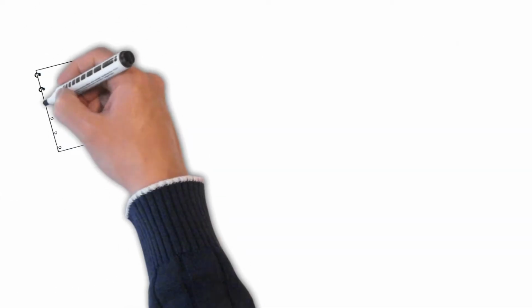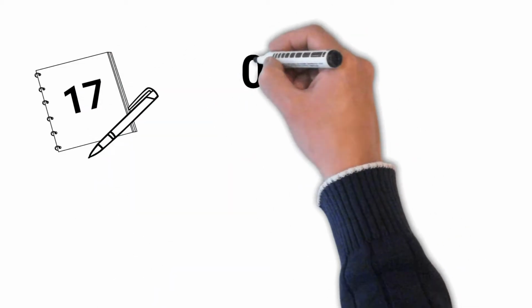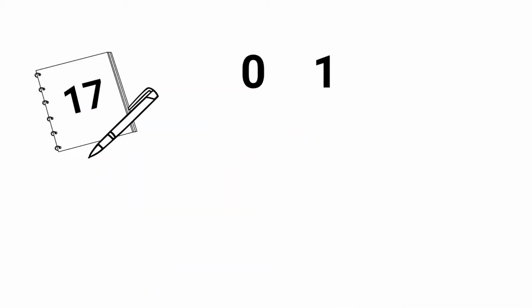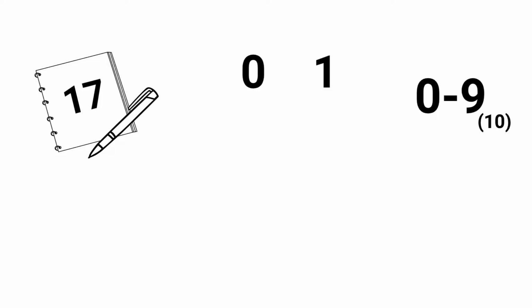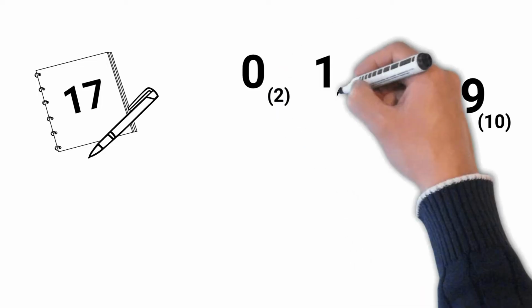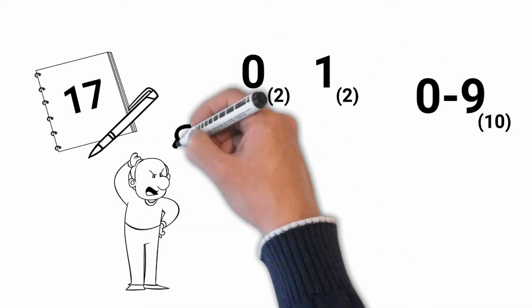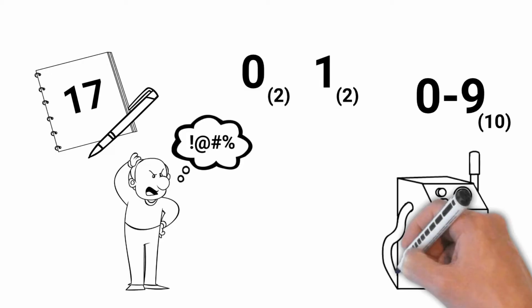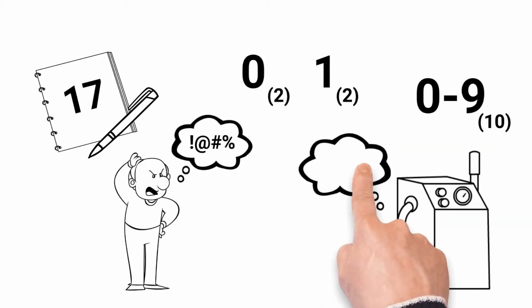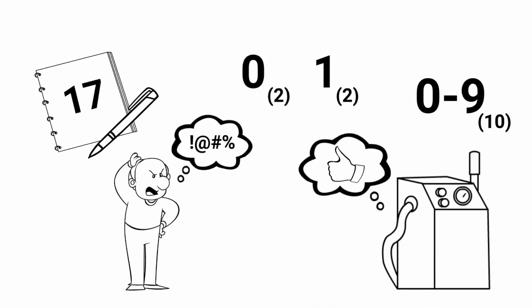Binary is a simple yet incredibly powerful number system that uses only two digits, 0 and 1. Unlike the decimal system we use in everyday life, which is based on 10 digits, 0 to 9, binary is base 2. This means every binary number is composed of only two possible values. For us humans, it may be difficult to read and understand, but not for machines. In fact, binary simplifies a lot of things with which we would have struggled with our decimal system.